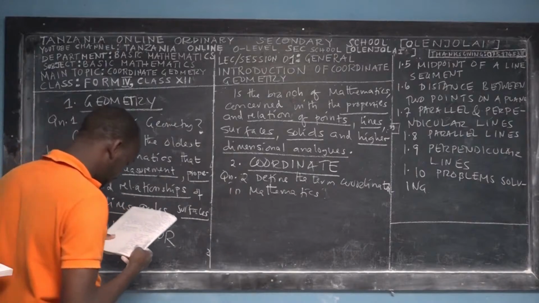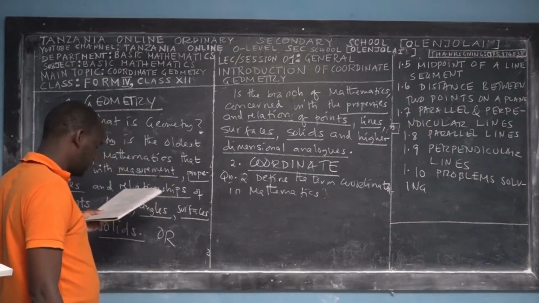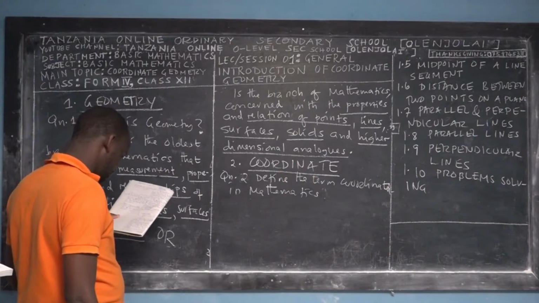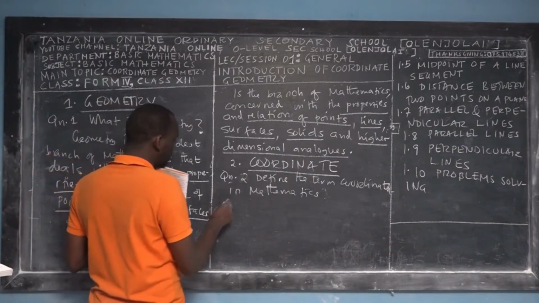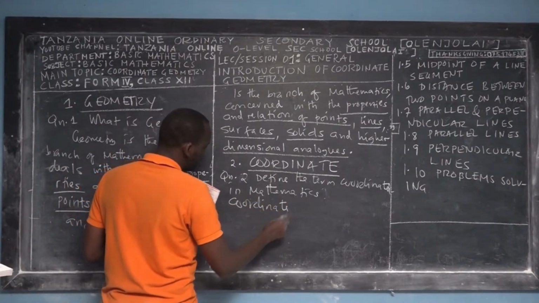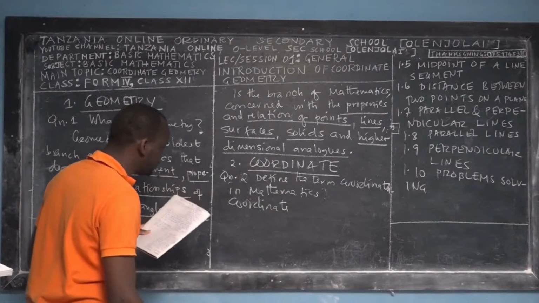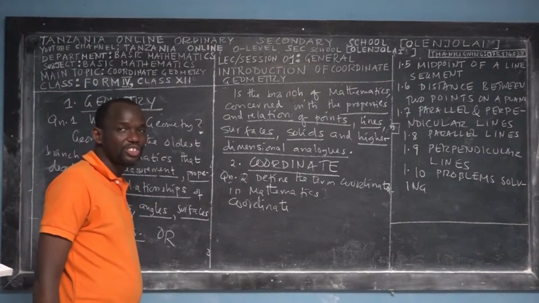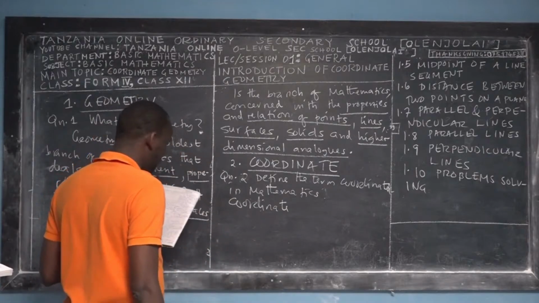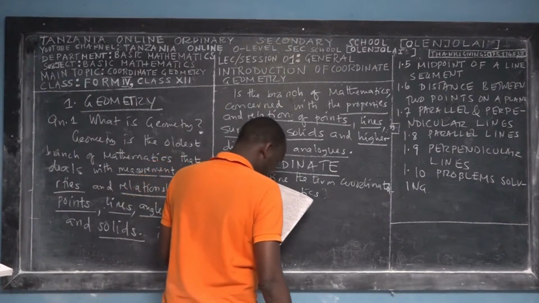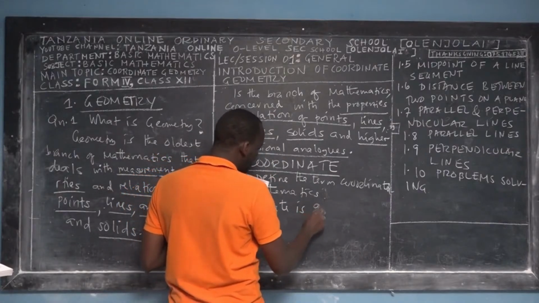So I found one interesting definition of the word coordinate, because somebody may say, I'm teaching you coordinate geometry. What is the meaning of geometry first? What is the meaning of coordinate? What is the meaning of coordinate geometry? Before you get deeper. So coordinate is a set